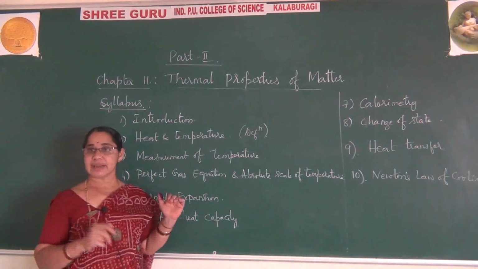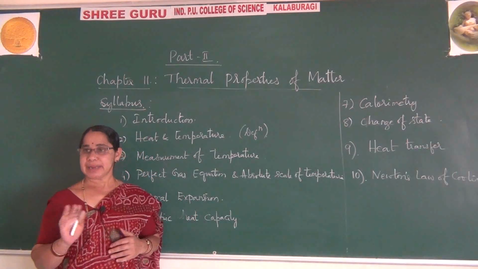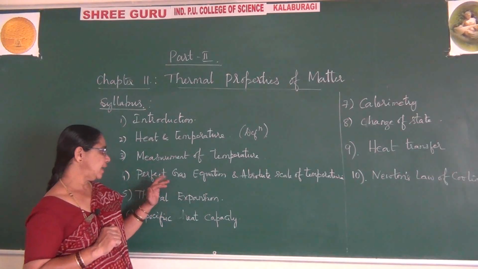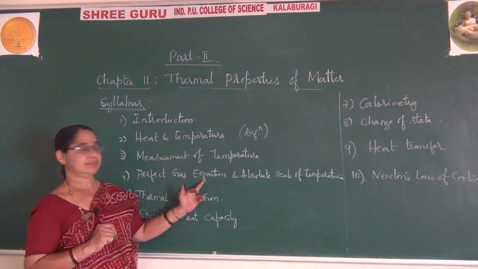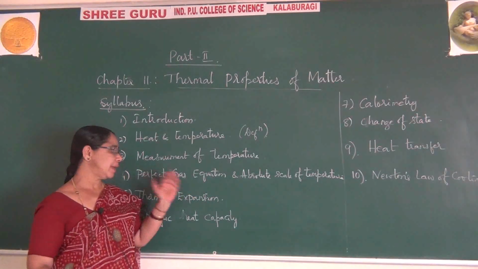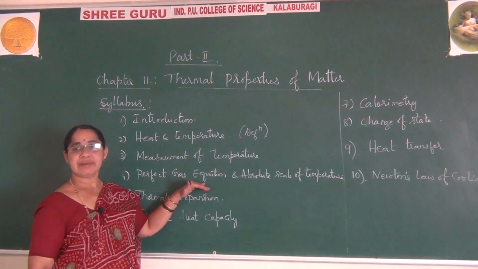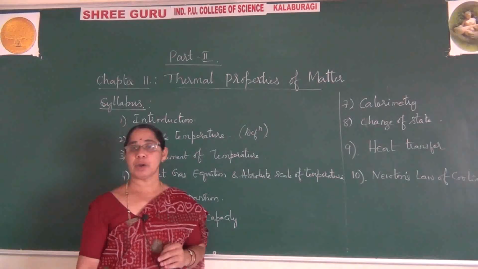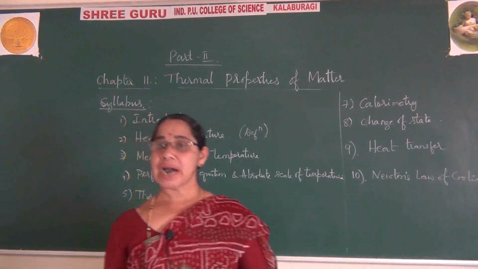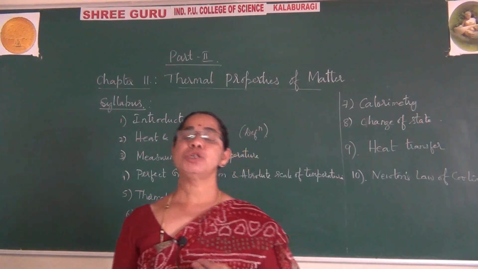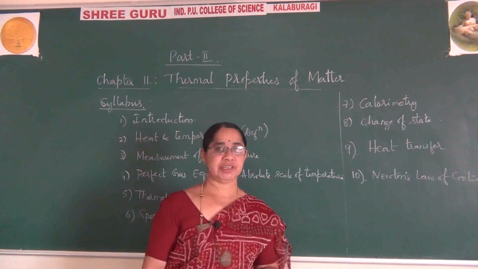Those two scientists gave different laws depending on gas, and by explaining those concepts we finally arrive at the perfect gas equation. Combining Boyle's law and Charles' law, we arrive at the equation PV = μRT, which is called the ideal gas equation, also called the perfect gas equation.